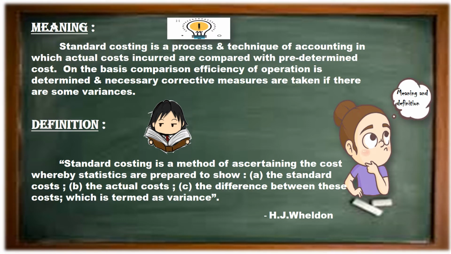Then definition. According to H.J. Weldon, standard costing is a method of ascertaining the cost whereby statistics are prepared to show the standard cost, the actual cost, and the difference between these costs, which is termed as variance.